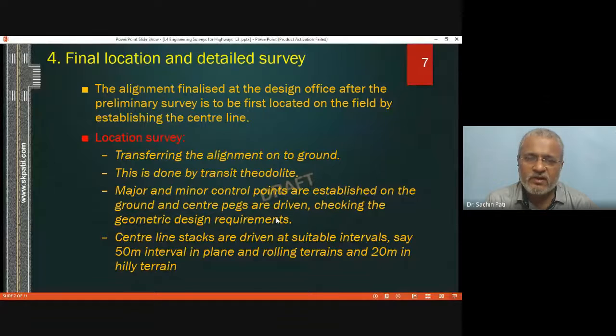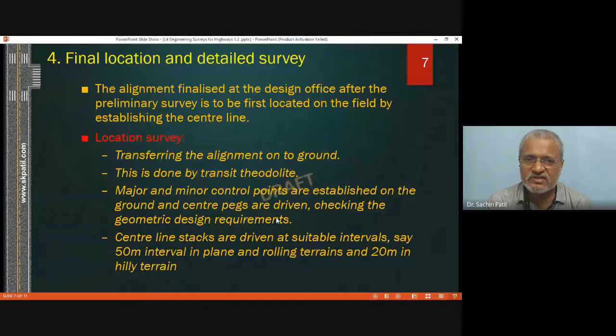You will divide that whole road into a number of straight length parts. Suppose the first straight line is 1 kilometer. Those two ends will be the end stations. Those will be marked on the map previously from the preliminary survey, and then those will be transferred on the ground. In the final detailed survey, for those end stations you will be preparing location sketches.